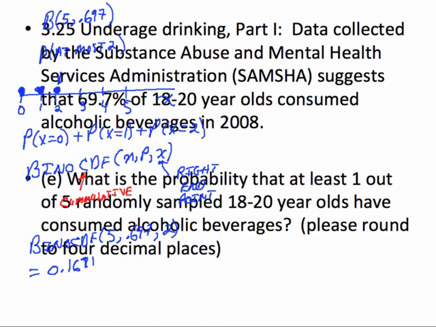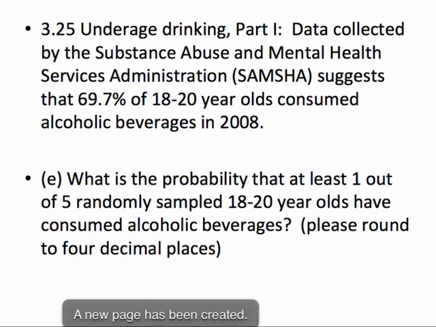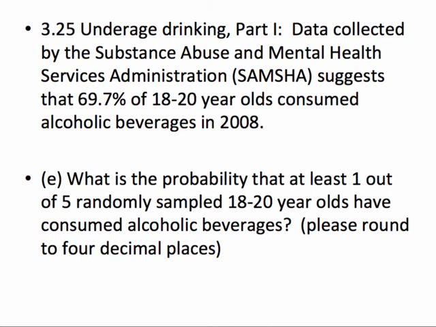So let's get ourselves a fresh piece of paper here. Okay, so part underage drinking is still part 1, but this is part E of that problem. It says, what is the probability that at least 1 out of 5 randomly selected 18 to 20-year-olds have consumed alcoholic beverages? Please round to 4 decimal places. So this is at least 1, the infamous at least 1 problem, okay?